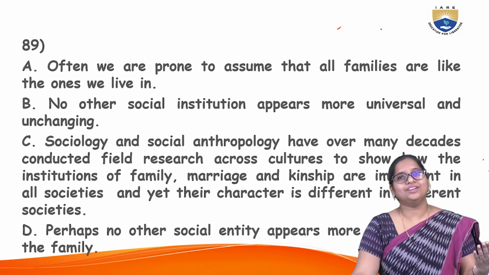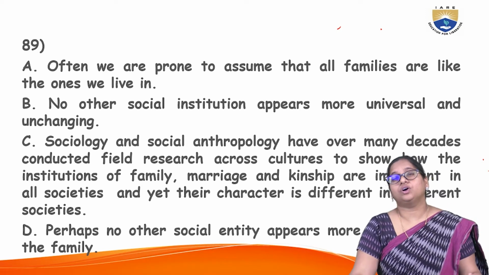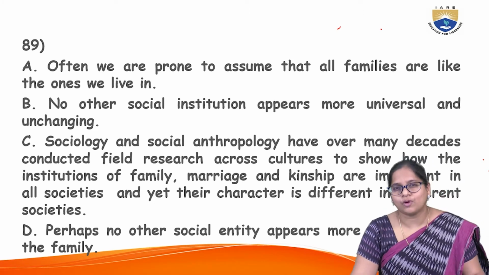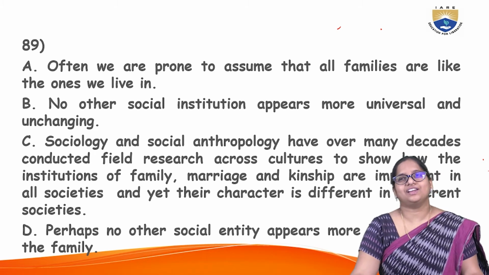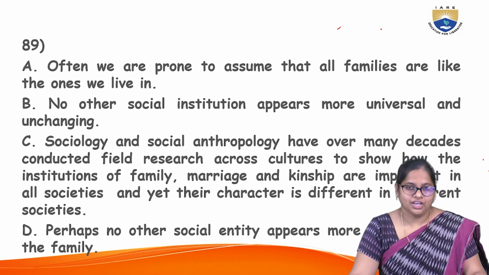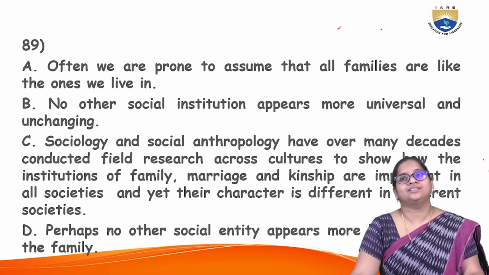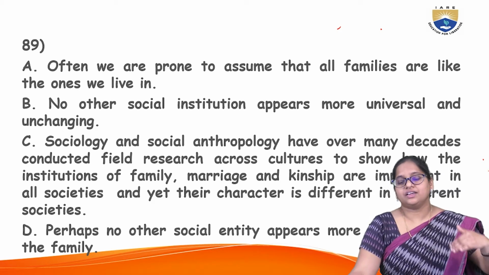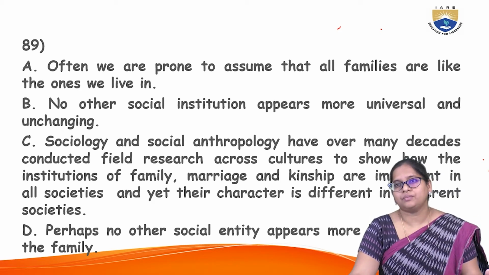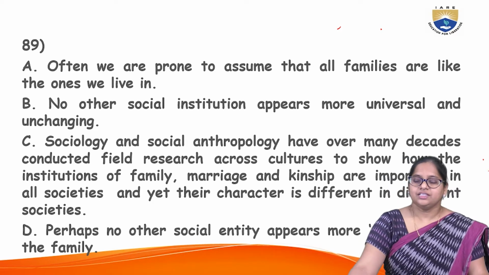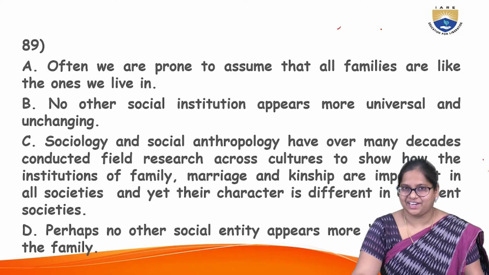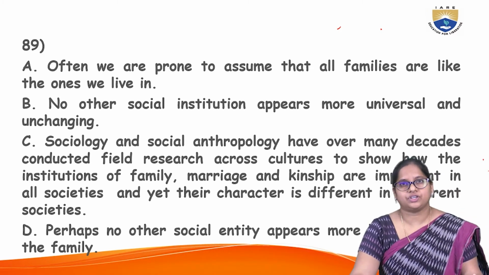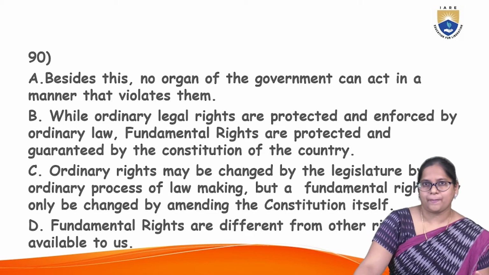We assume that all families are alike, and then we talk about social institutions appearing more universal. We are generalizing still, and then we are providing the data. Sociology and social anthropology have much field research. This particular research has been done, and this is the result. So to show how this institution of family or kinship is important in societies. See, now it concludes with the data, right? So this is how you have to structure it. Now you can go with option A.